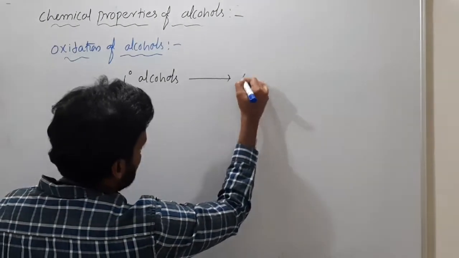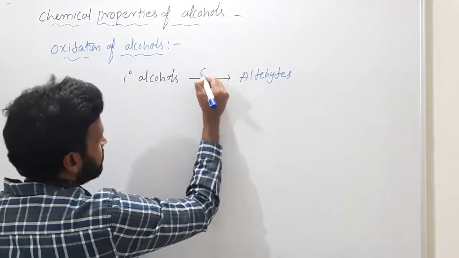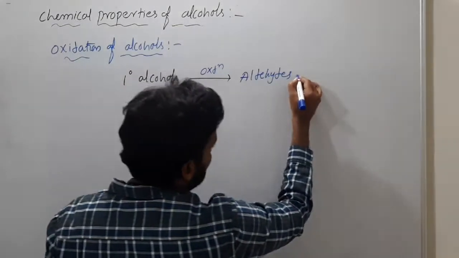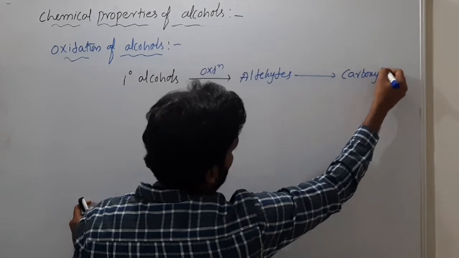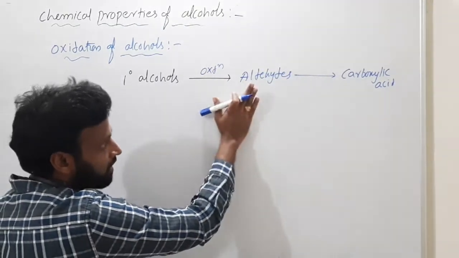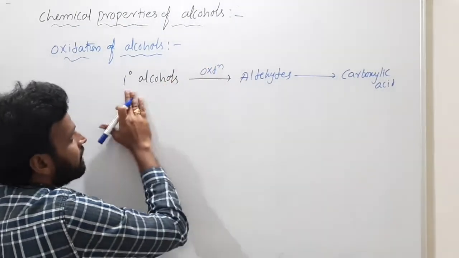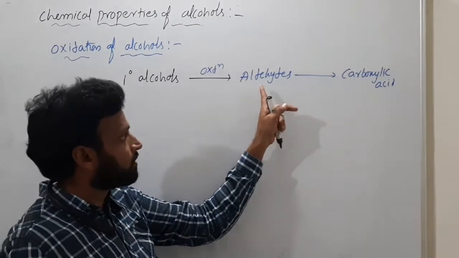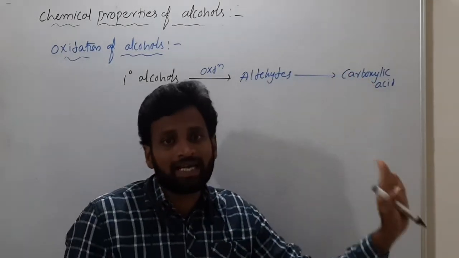Primary alcohols convert to aldehydes on oxidation. If you use strong oxidizing agents, then aldehydes further convert into carboxylic acids. So if you use a strong oxidizing agent, primary alcohol directly converts into carboxylic acid. Of course, the intermediate will form, but it won't appear for a long time. This aldehyde further converts into carboxylic acid.